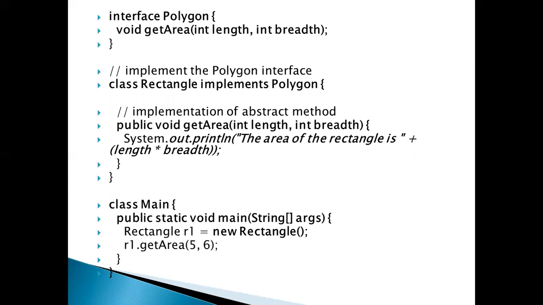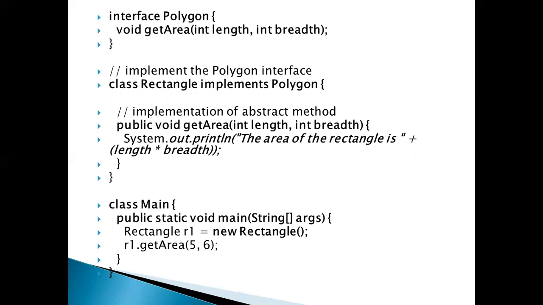Next example, we use one interface, Polygon. It has one method with two parameters. Then we implement it, using the area of a rectangle. The reason is that the abstract method uses two parameters.